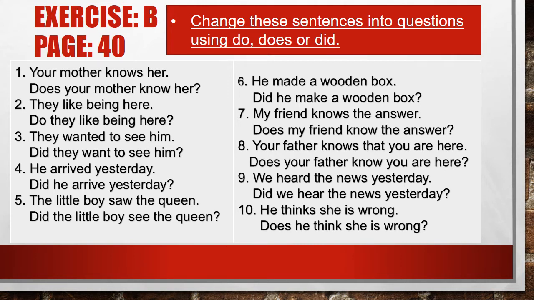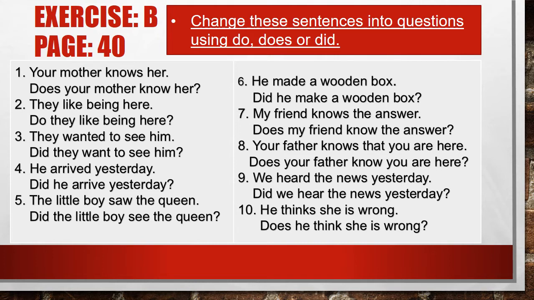So my dear students, how can we use do or does? Here it is written, your mother knows. Now I already told you that with the third person singular, we use S and ES with the verbs. So identify that. Are we using S and ES with the verb? Yes, we are. So if we are using S and ES with the verb, we can use does while making negative and interrogative sentences.